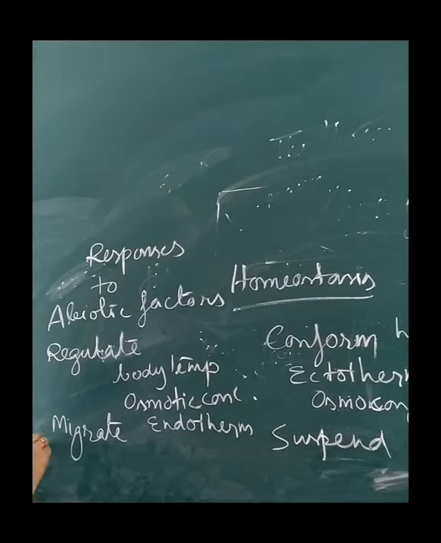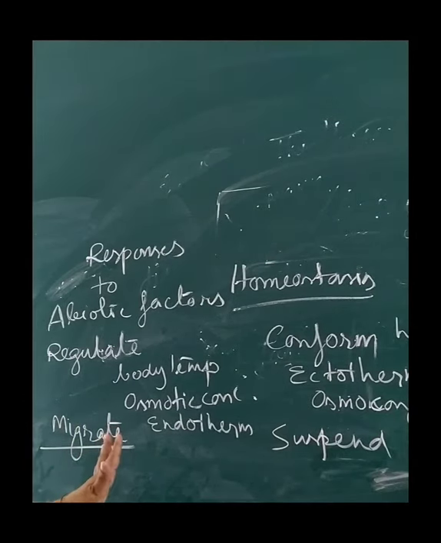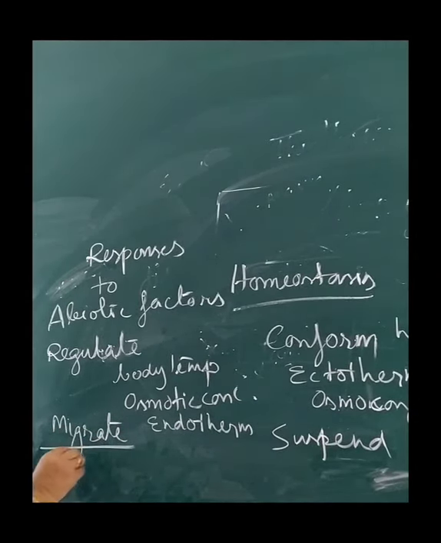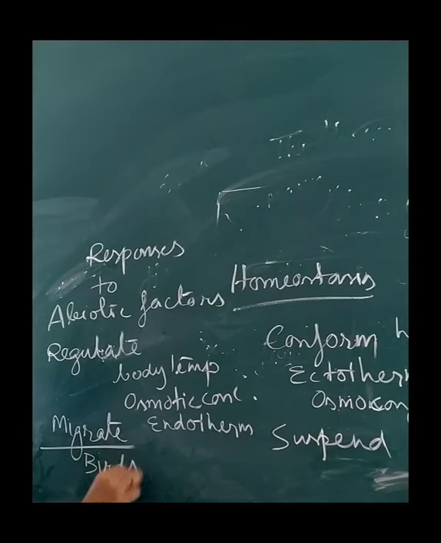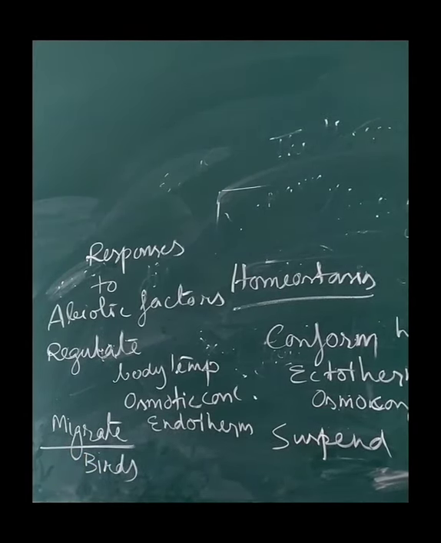Now the next one is migrate. Now what is migration? You all know that birds do migrate. Similarly, many other species also migrate. So migration is that they move away from the extreme conditions of the environment temporarily, and when the conditions become normal, they come back to that place. So birds do that migration. The Keoladeo National Park in Bharatpur, Rajasthan hosts thousands of migratory birds from Siberia and other cold countries, because at that time they cannot withstand the cold.